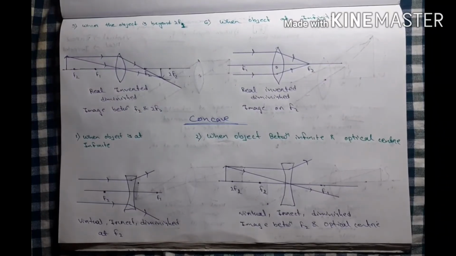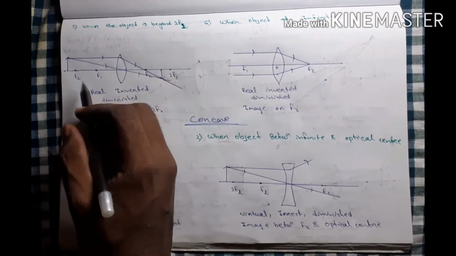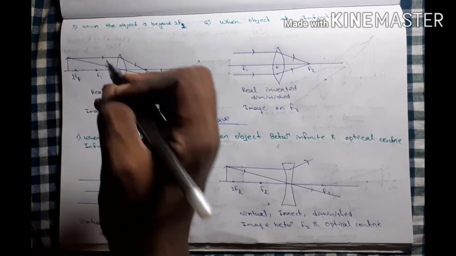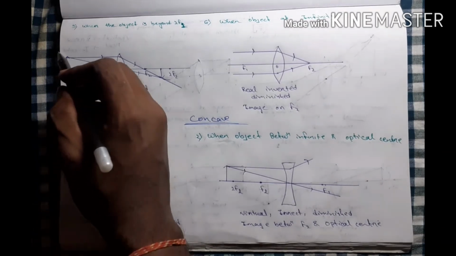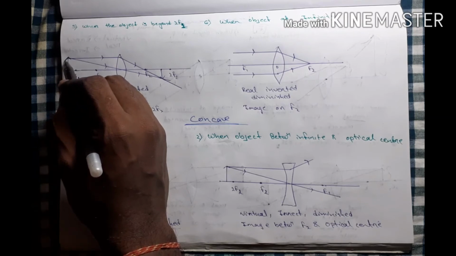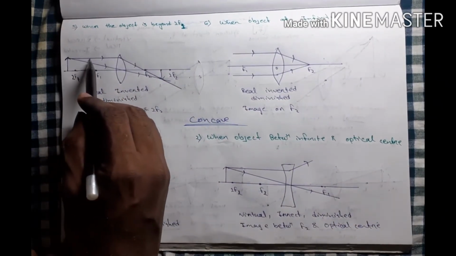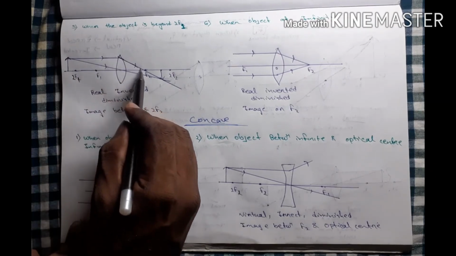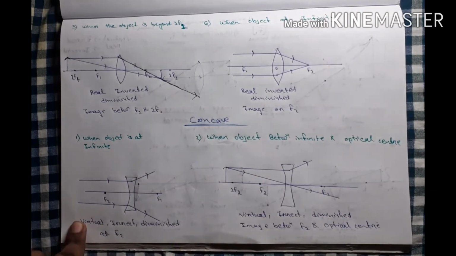Then our fifth condition: when the object is beyond 2f1. If I place the object beyond 2f1, then what will happen? According to the first law, it moves parallel and converges through f2 and the rays grow this way.